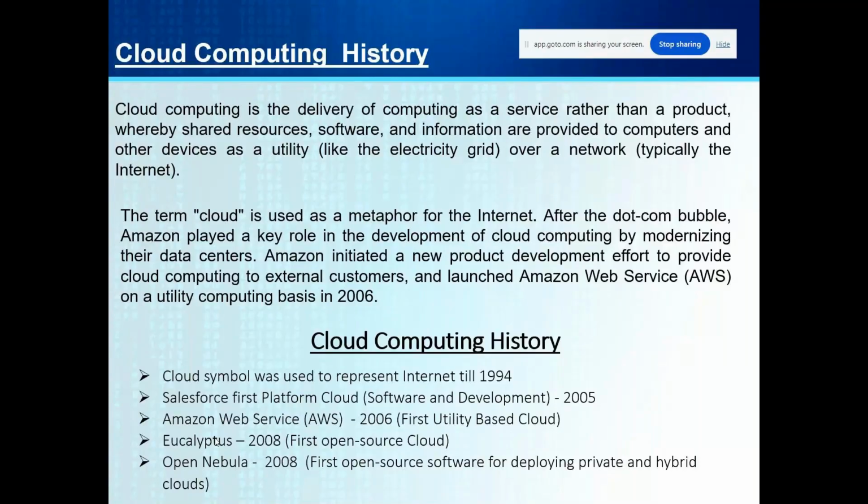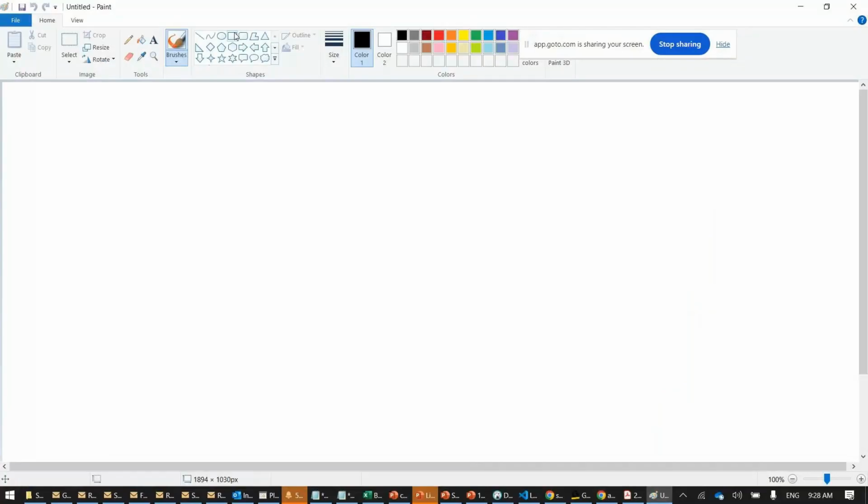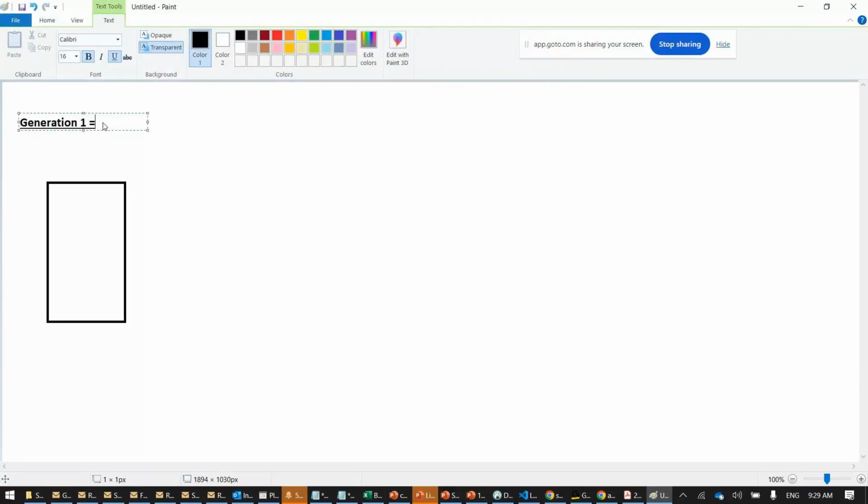Now, before cloud computing, how were things working? Now, here we go. Let me open Paint. So, generation 1. Generation 1 was client server architecture, right?